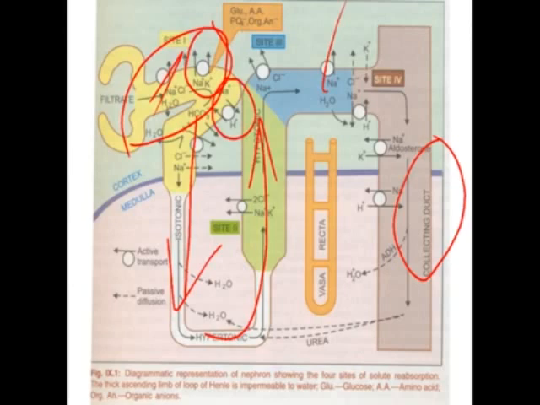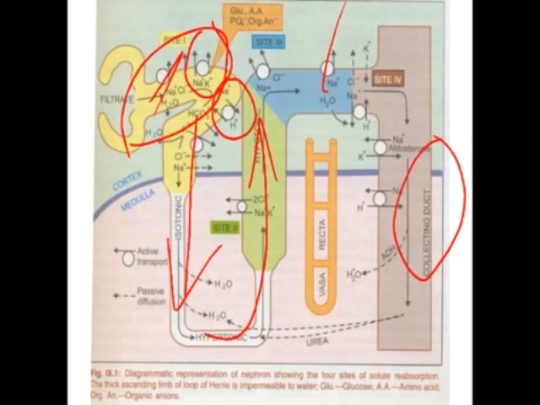What is an antiporter? When sodium ions enter the blood circulation, hydrogen exits from the blood circulation and enters the urine. So sodium ions move into the blood circulation, and H plus ions, the protons, move into the urine. In this way, the proximal tubule consists of different channels, symporters and antiporters. Now we will move to the next part.